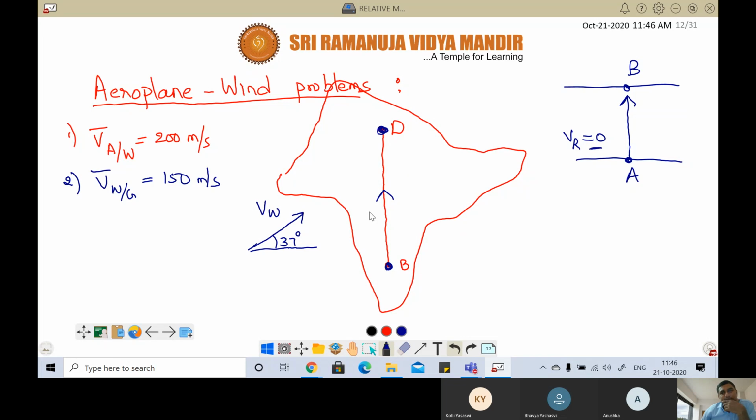Now wind is blowing. Will you reach Delhi? Keshasri? Sir, the velocity of wind is at 37 degrees with respect to the horizontal, that is, with respect to the ground. Okay? Sir, it will not reach Delhi. Correct. It will reach which side, right side or left side? Sir, right side.